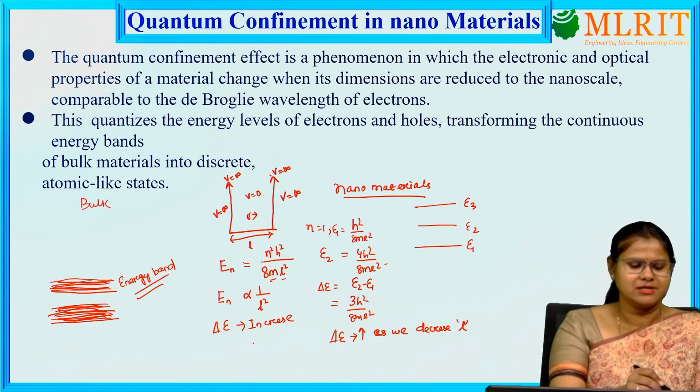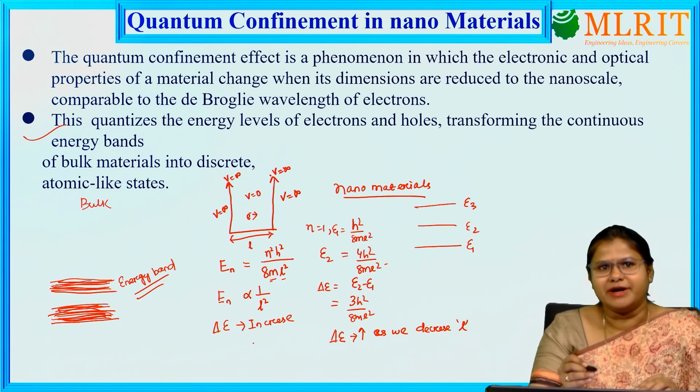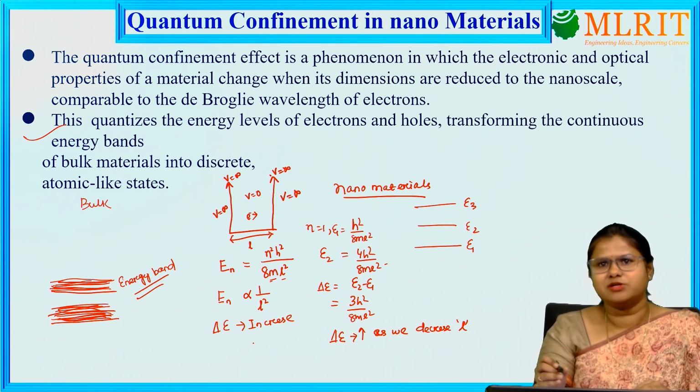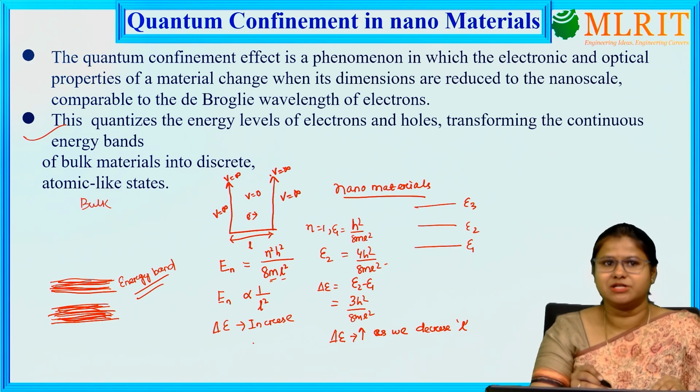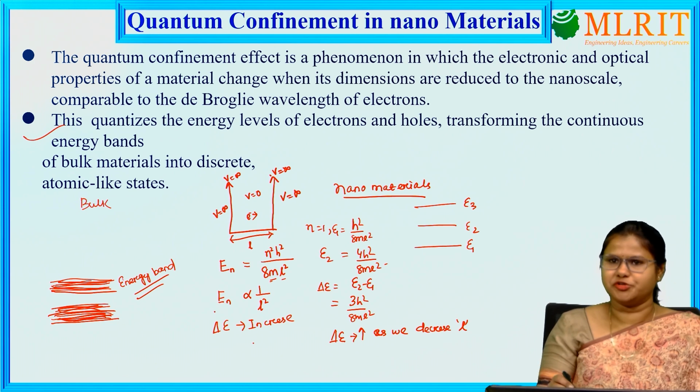So whenever we confine the particle into nanoscale, this will quantize the energy levels of electrons and holes, which are the charge carriers, and transform the continuous energy band of bulk material into discrete atomic-like levels, as I have shown here.